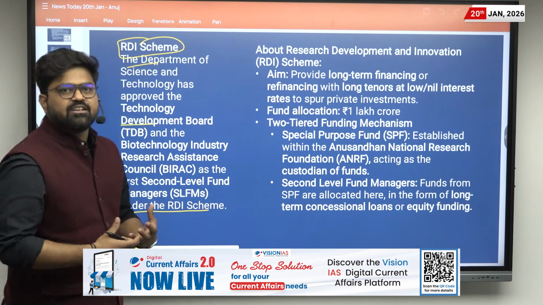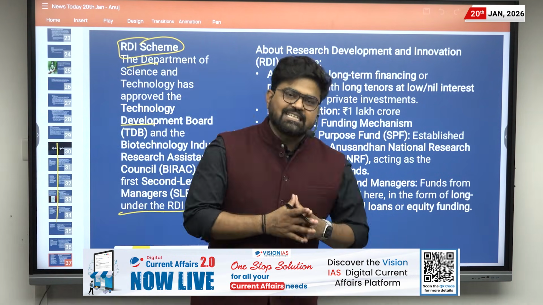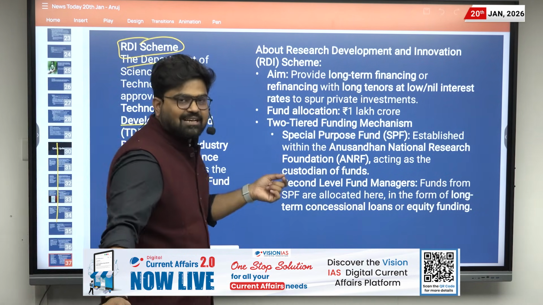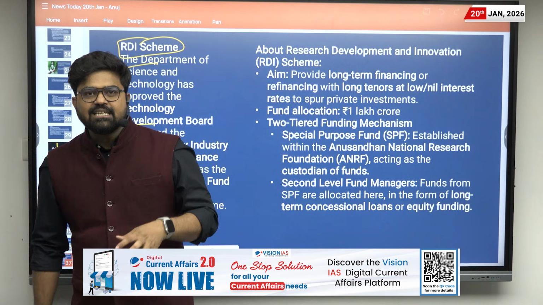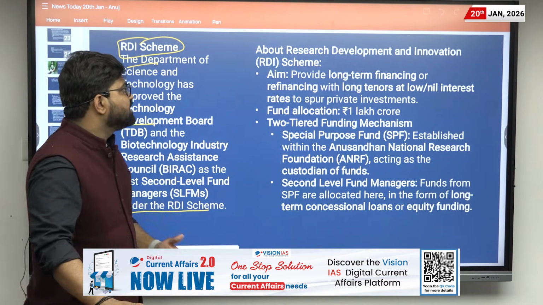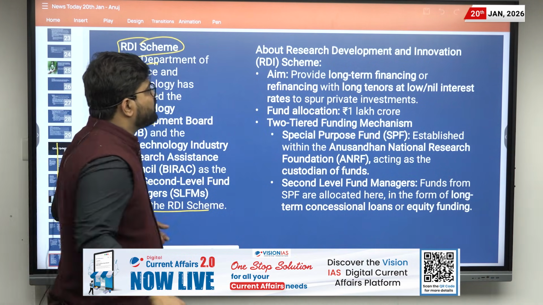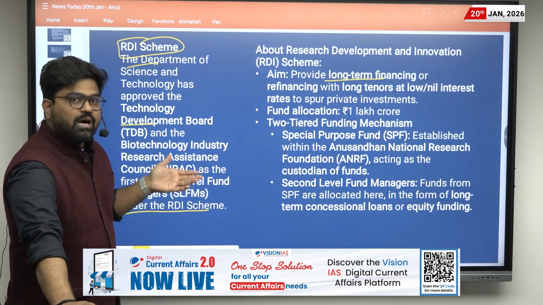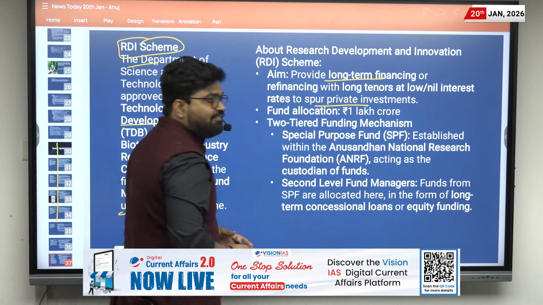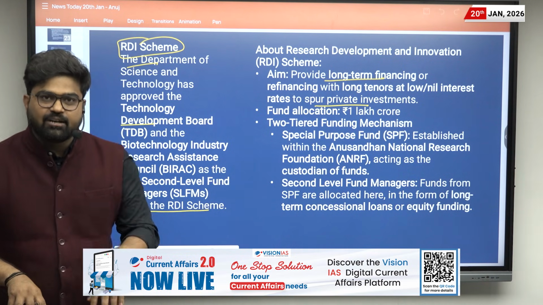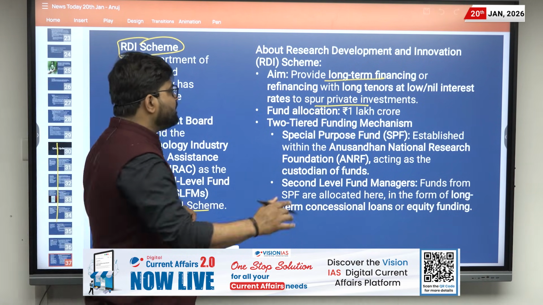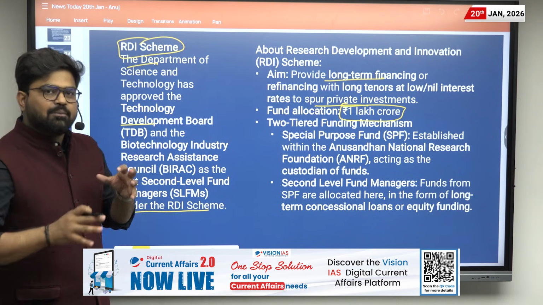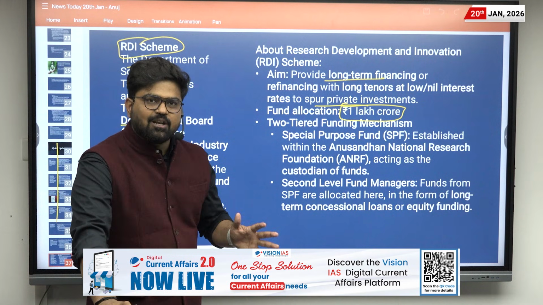For this, there are various programs to improve the condition of research and development, and one of them is the RDI scheme. It was launched last year by the government, and it is for high impact startups and technologies. Its aim is to provide long-term financing or refinancing with long tenure at low and nil interest rates to spur private investment in research and development. And how much fund is given under this scheme? The fund allocation is 1 lakh crore rupees, which is a very high amount, but we need it to improve the research and development of the country.